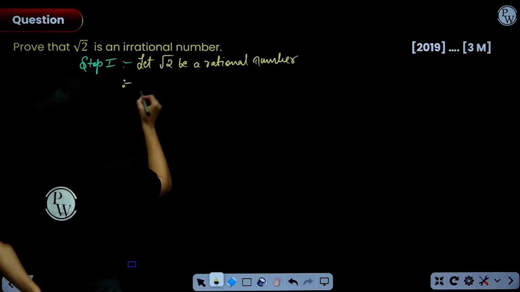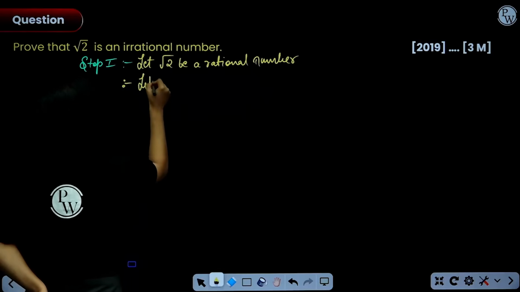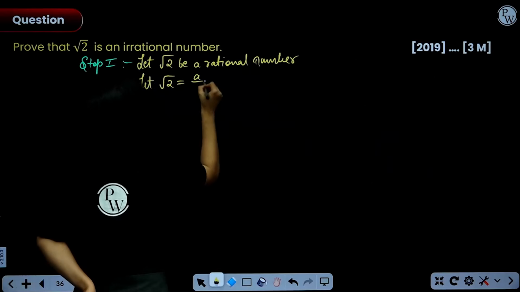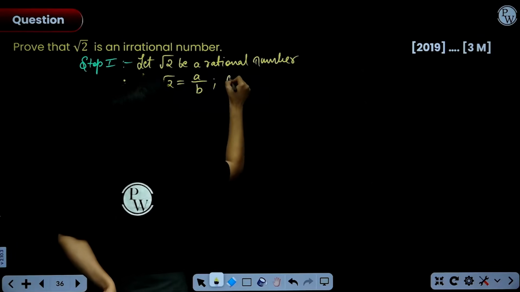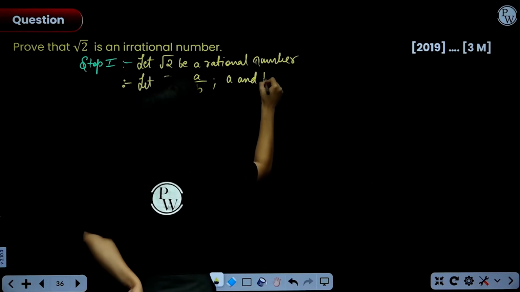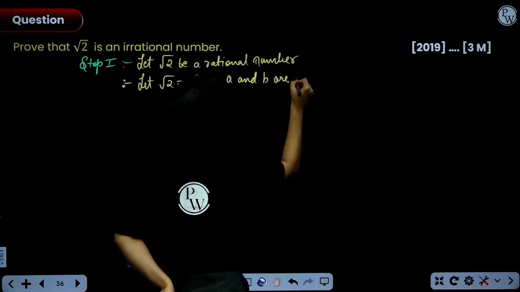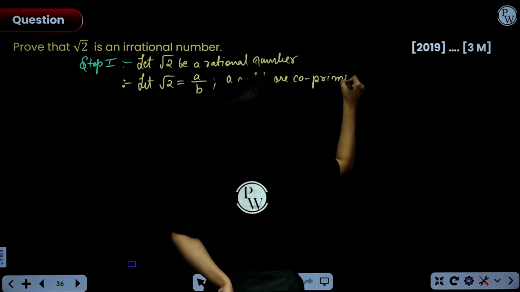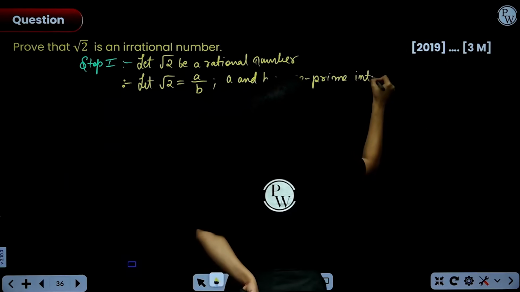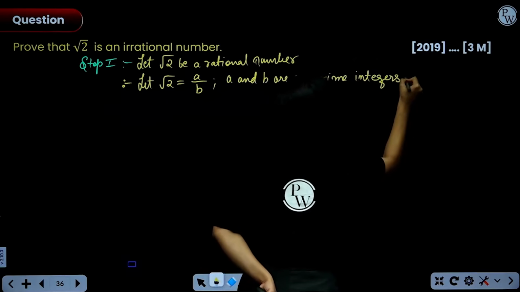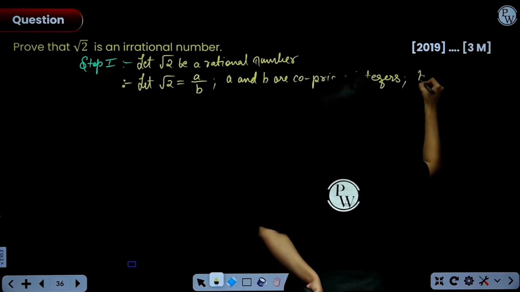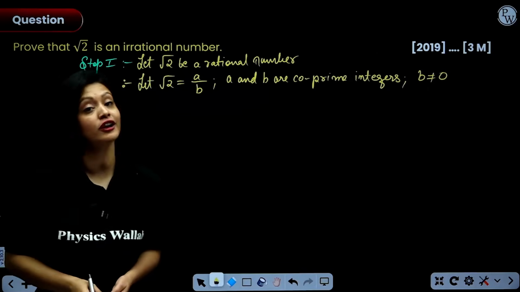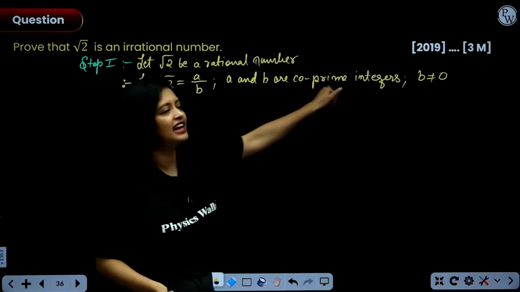So, let root 2 be equal to a by b, where a and b are co-prime integers. They are co-prime integers. And obviously, b is not equal to 0. Obviously. So, I have just written down the definition of a rational number. But why did I write a and b as co-prime?